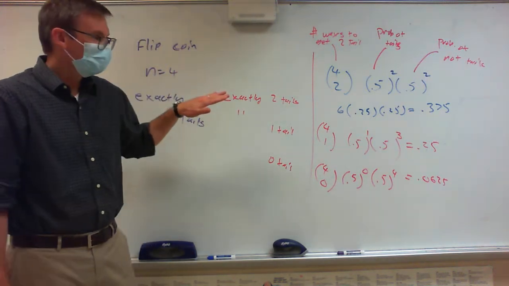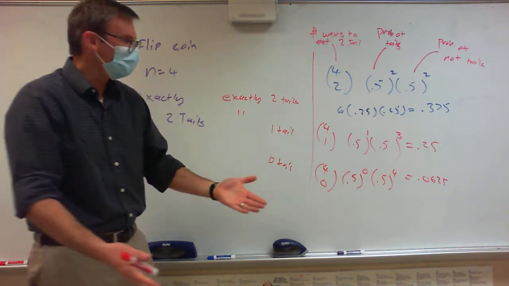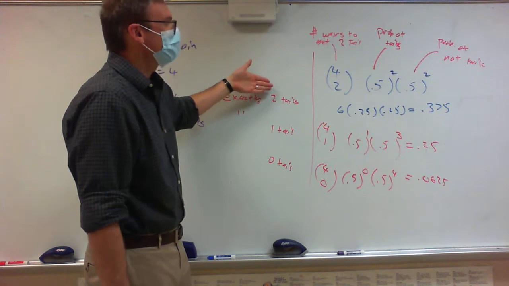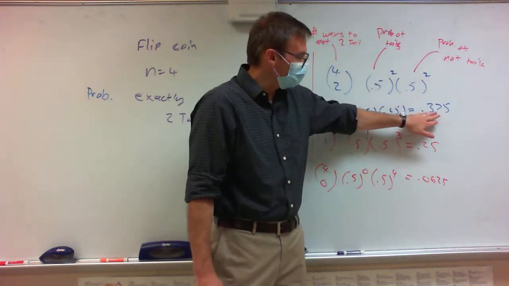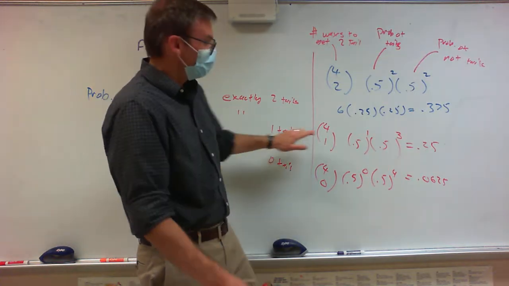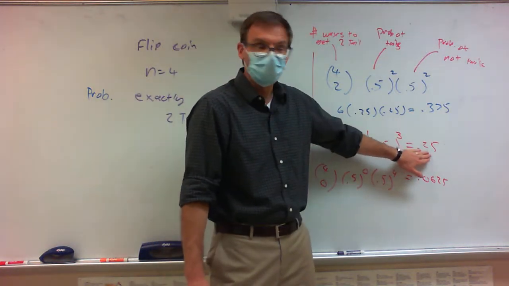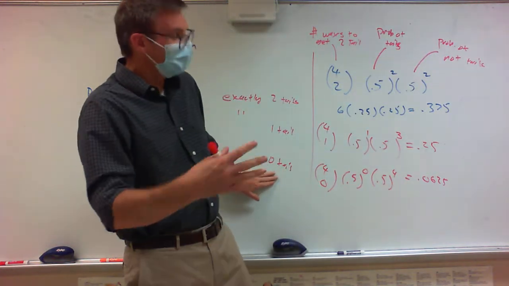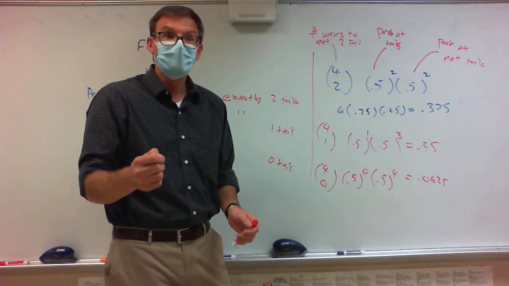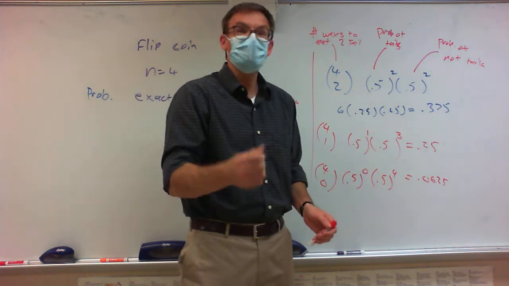All right, so now let's just look at the numbers and see how they work. To get exactly 2 tails has a probability of 0.375. To get only 1 tail, it's 0.25. The probability of getting no tails is 0.0625. That means you got all heads, right? It's possible to get all heads, but it's rare.